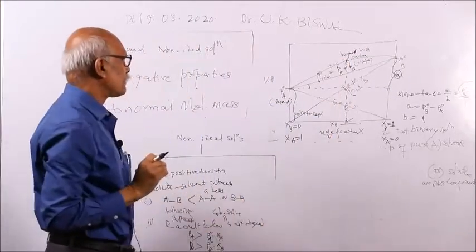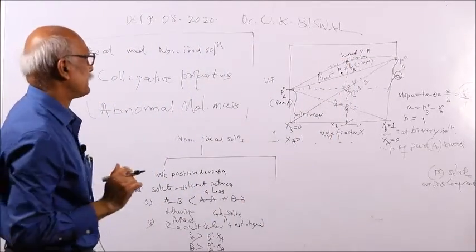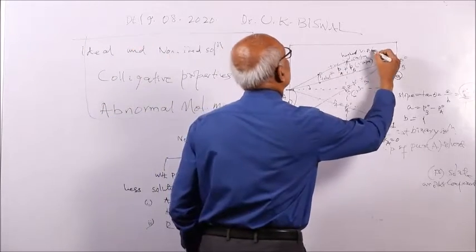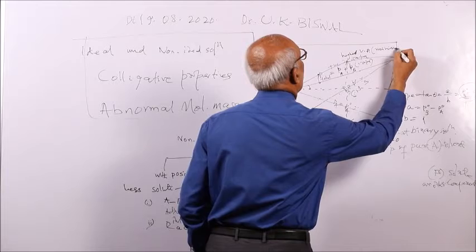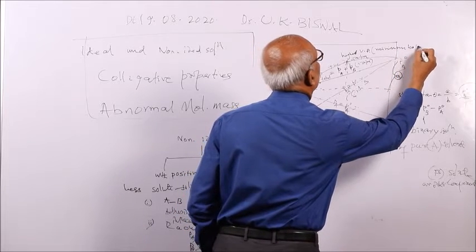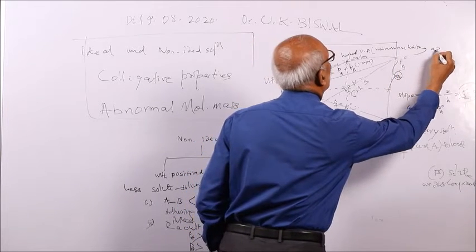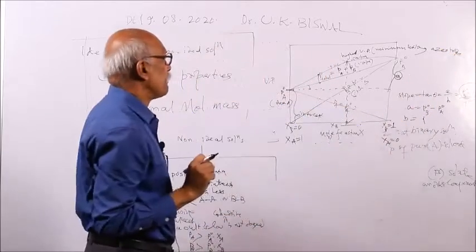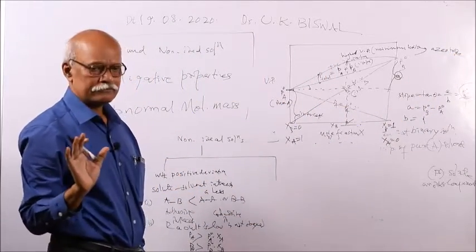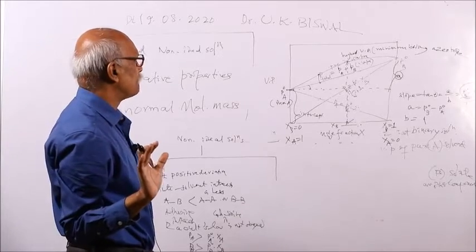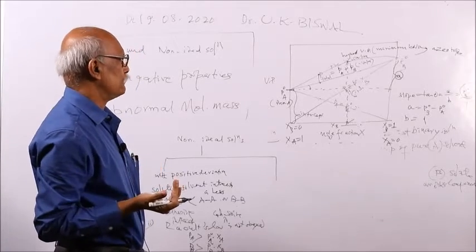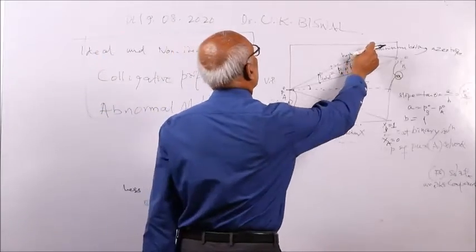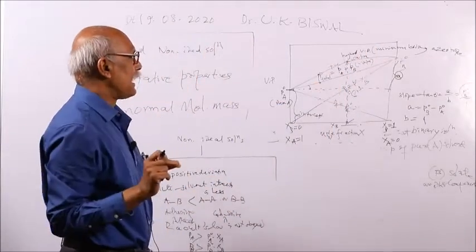So vapor pressure more means the boiling point will be reduced. So this is called minimum boiling azeotrope. Let us discuss what is azeotrope. In a non-ideal solution, you are getting two types of azeotrope. One is minimum boiling azeotrope, another is maximum boiling azeotrope. Maximum we shall discuss later on, because more is the vapor pressure, less is the boiling point.